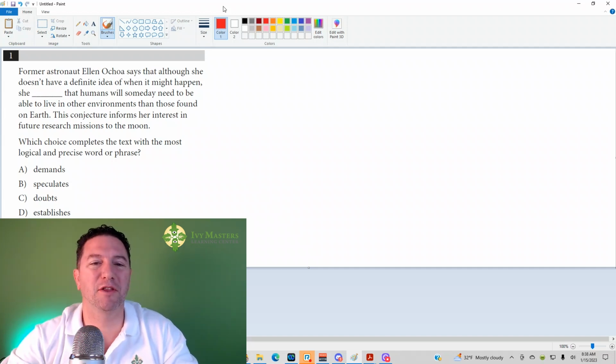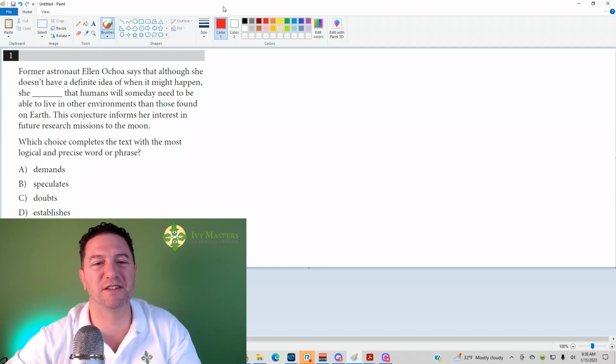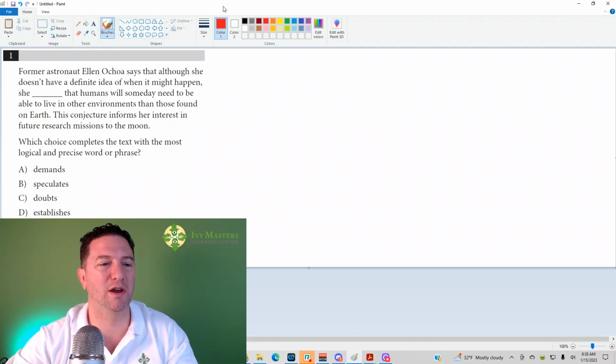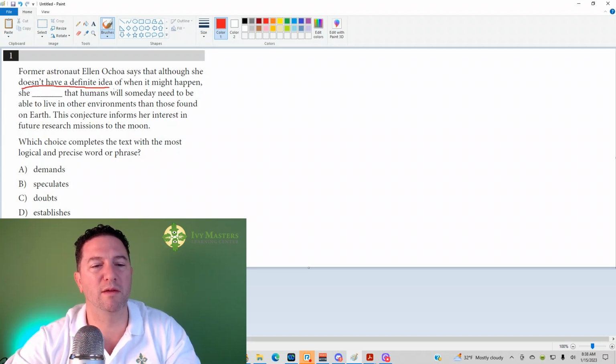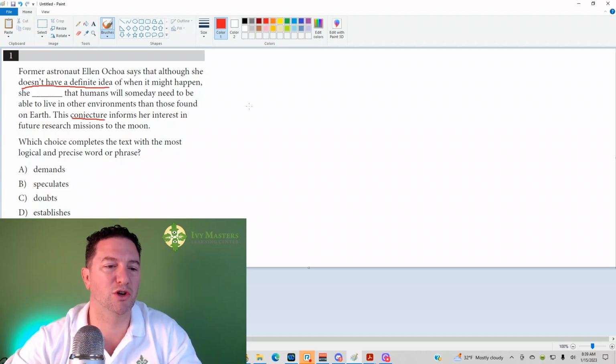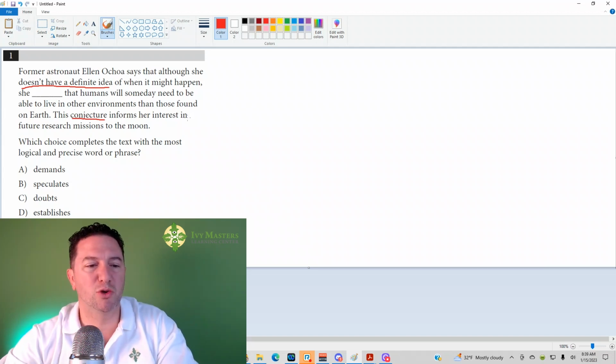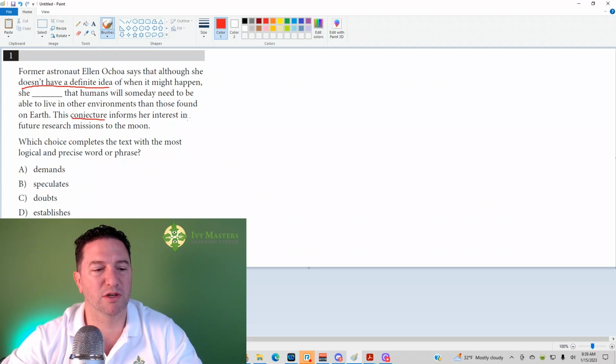And today we're going to look at the first question from the Linear Digital SAT Test 1, Reading and Writing, and it reads: Former astronaut Ellen Ochoa says that although she doesn't have a definite idea of when it might happen, she blanked that humans will someday need to be able to live in other environments than those found on Earth. This conjecture informs her interest in research missions to the moon. Which choice completes the text with the most logical and precise word?